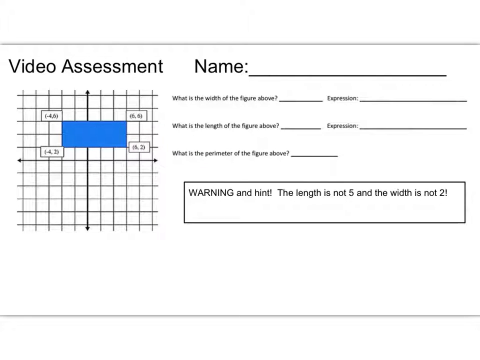This assessment's a little trickier than some of the ones you've had in the past. So please check out my warning to make sure that you calculate the length and the width correctly. And also remember that perimeter of a figure is the length all the way around. That's what perimeter means. So you have that paper if you are watching this video in class, so go ahead and complete that. When you're done, you can turn that in and you can begin working on your homework if there is time remaining. All right, let me know if you have any questions.